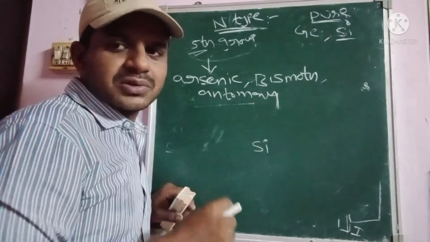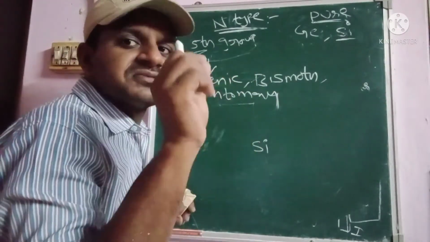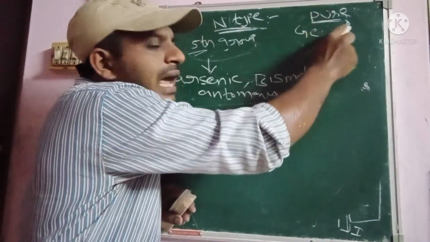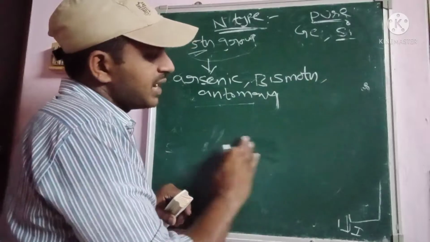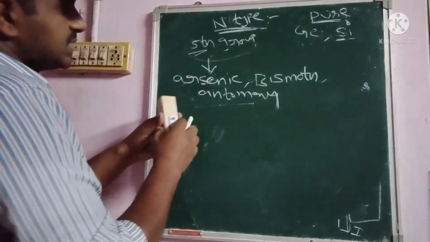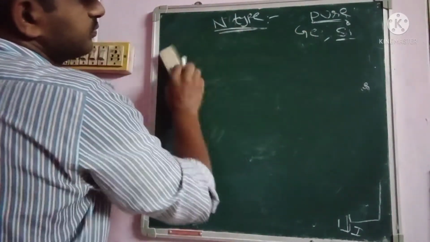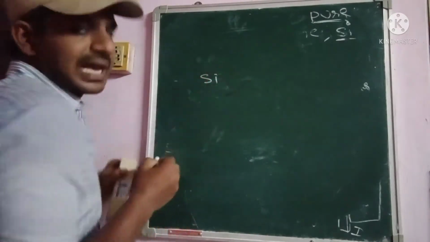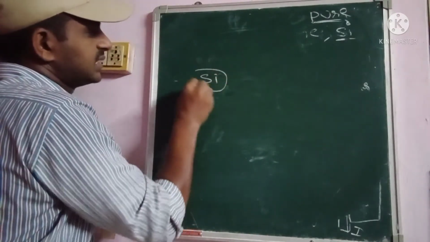So for example, let us take silicon, this is Si.